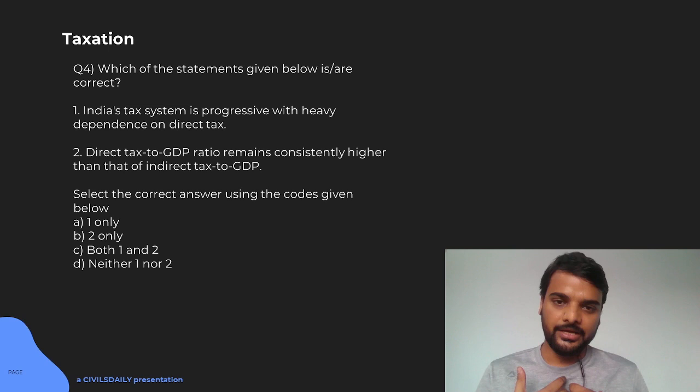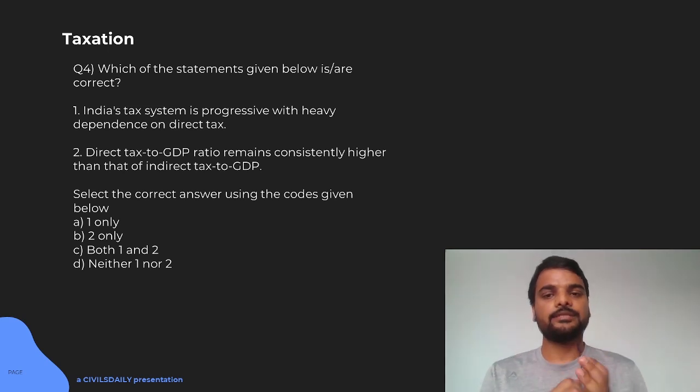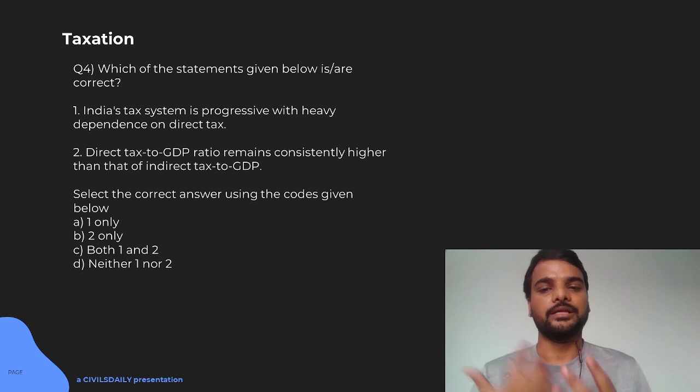So that is a direct tax: I am earning income and I will pay the tax. But suppose a shop owner collects a tax from the public by selling goods and deposits it to the government under GST.